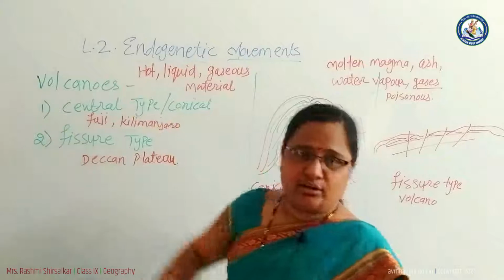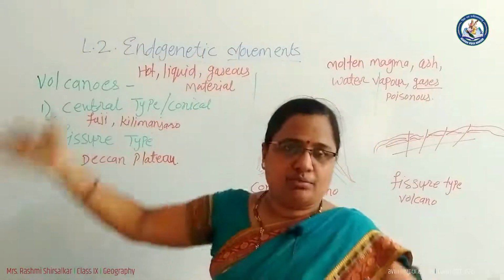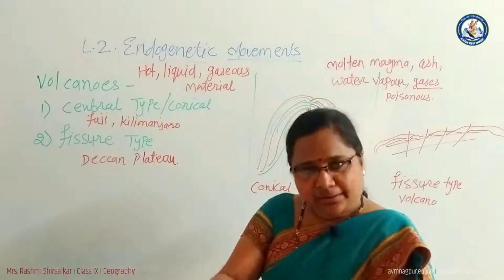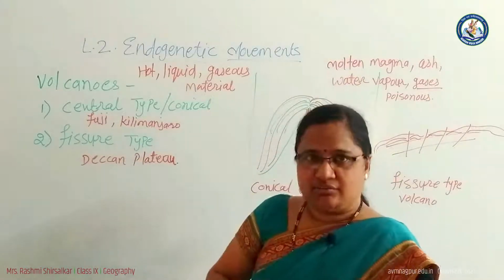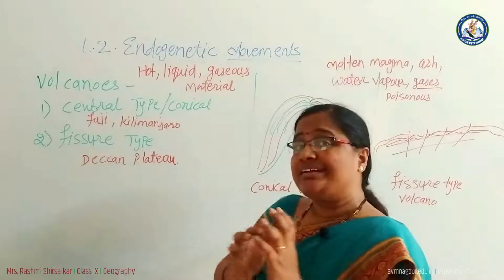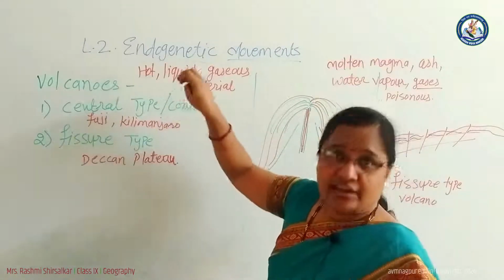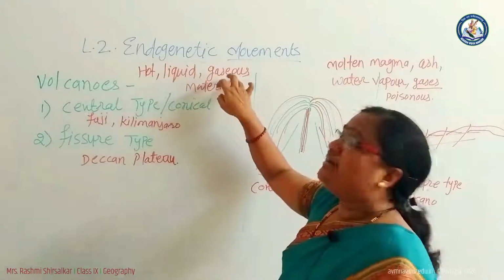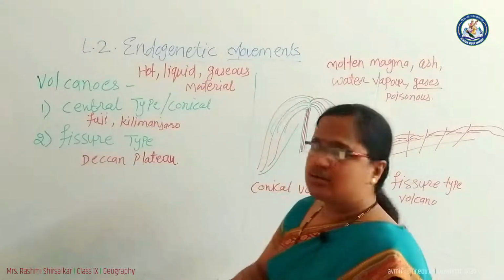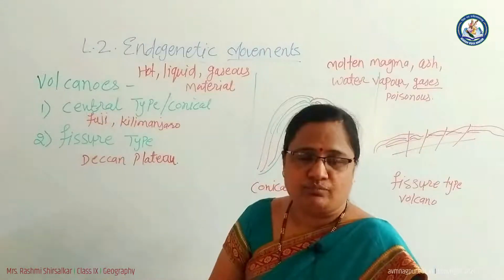So in volcanoes, hot, liquid and gaseous material is thrown out from the volcano onto the surface of the earth. That material is situated in the mantle; there are magma chambers in the interior of the earth from which it comes out on the surface. They are hot, they are in liquid form, and some gases are also there, poisonous gases and inflammable gases. So this material is coming out from the volcano.